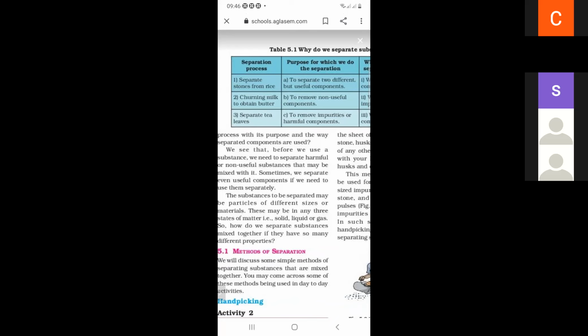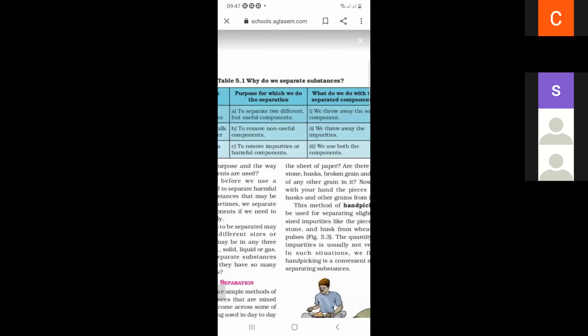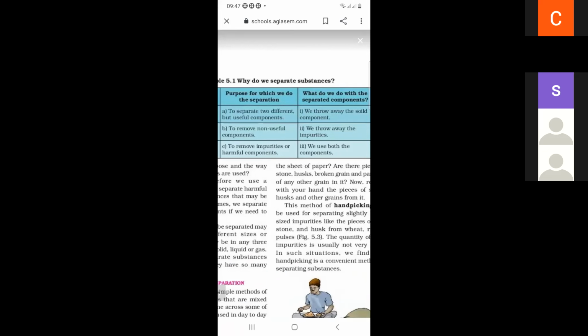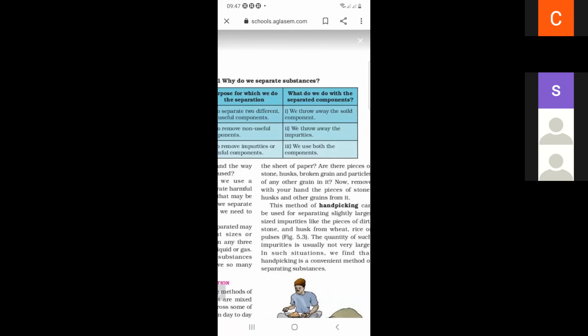So these are the purposes for which we do the separation. What do we do with the separated components? First, we throw away the solid component. Second, we throw away the impurities. And third, we use both the components.